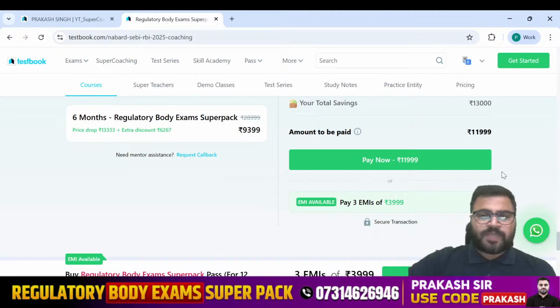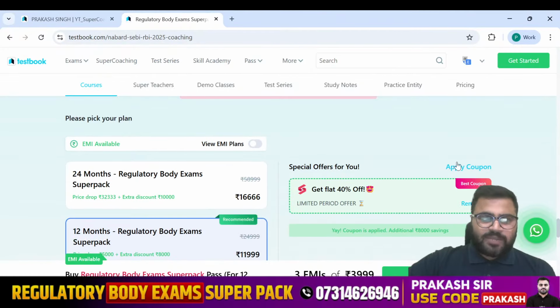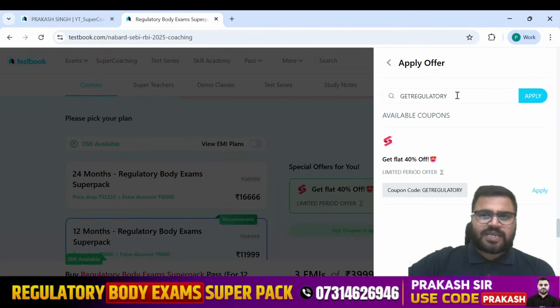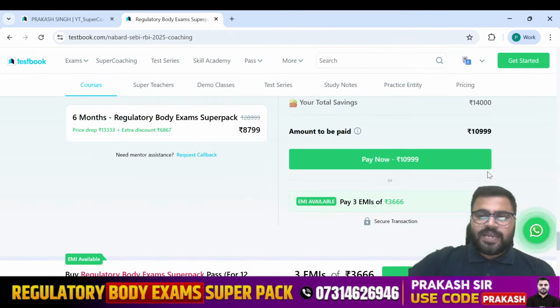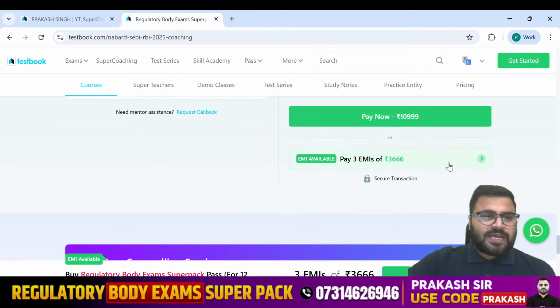You have to simply go to apply coupon and click on it. Whatever code is already applied, remove it, because through that you will not get the maximum discount. Apply the code Prakash, which is my name. After that click on apply, and you will see that you get the maximum discount.